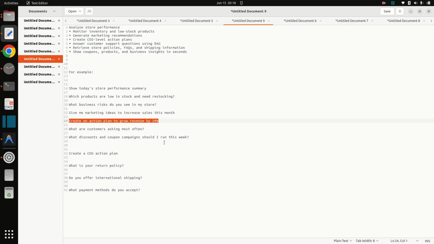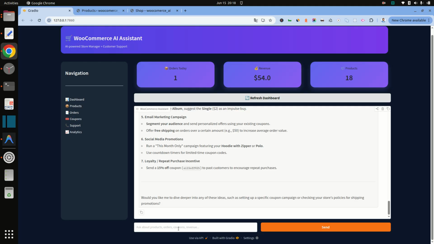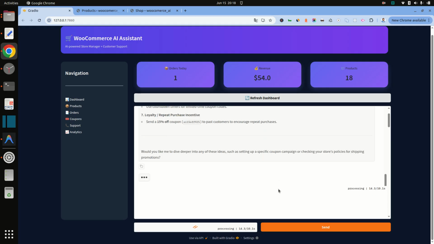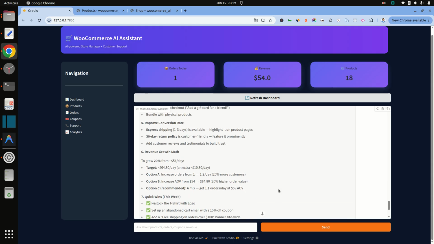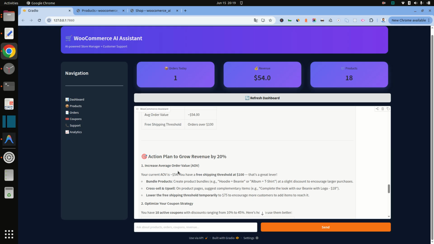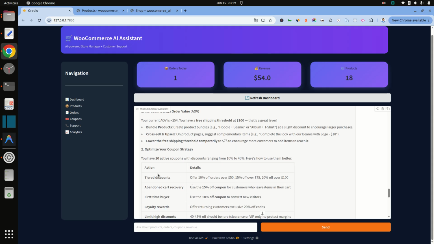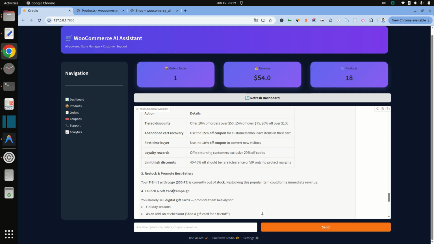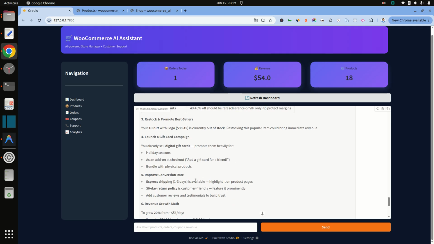Create an action plan to grow revenue by 20%. So it is giving an action plan to grow revenue by 20%: increase average order value, add tier discounts, first time buyer and loyalty rewards, limit high discounts, restock and promote best sellers, and launch a gift card campaign, improve conversion.